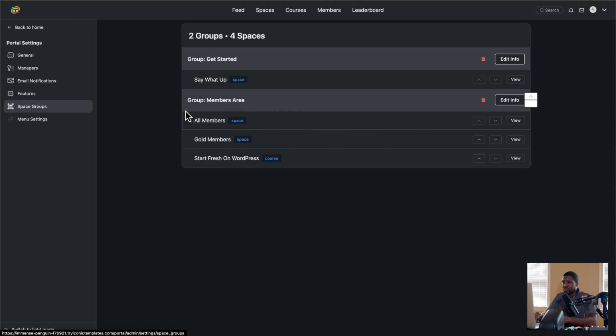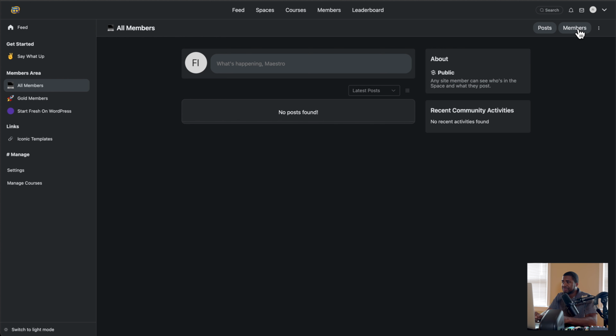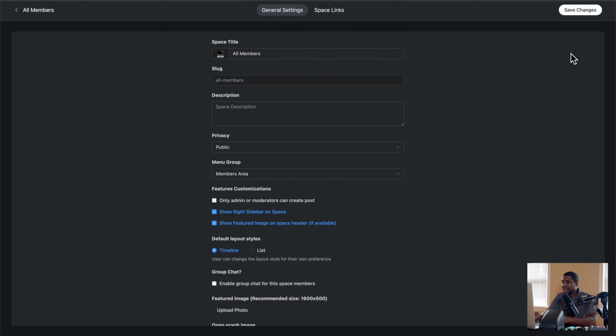And so this is where I'm going to share with you all how some of those things come into play. First, let me show you the groups. So in order to make the space groups here, I have get started, and then I made this the group, and then this is the space. So the spaces are inside of groups. So there's 2 groups, 4 spaces. I have a space that says all members, gold members, and start fresh on WordPress. And with this space right here, I have everything put in here.